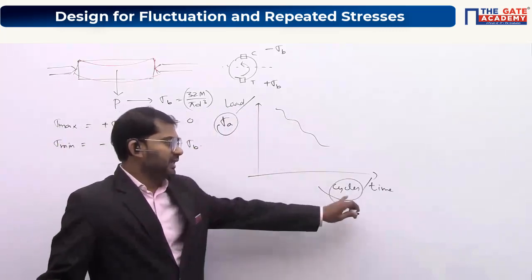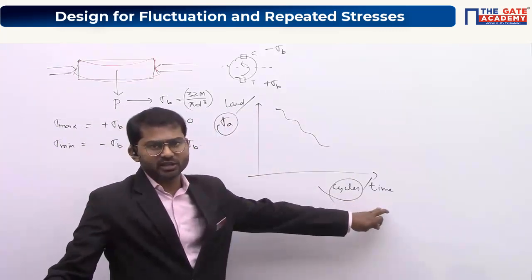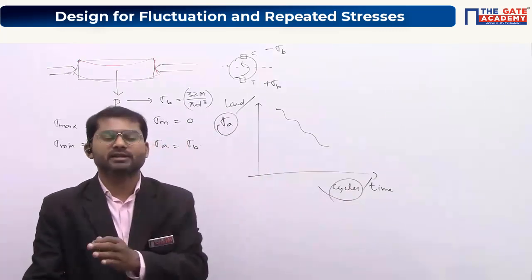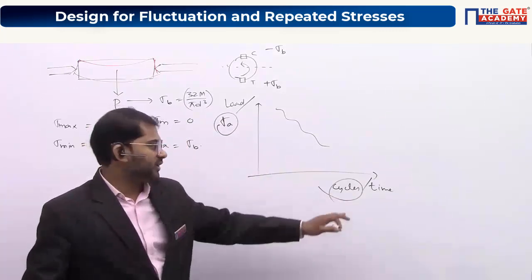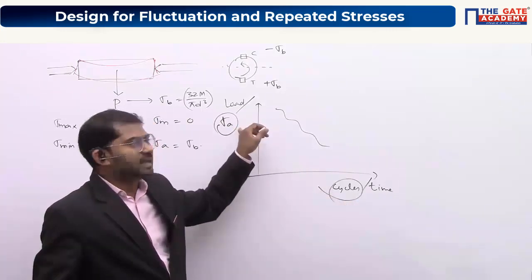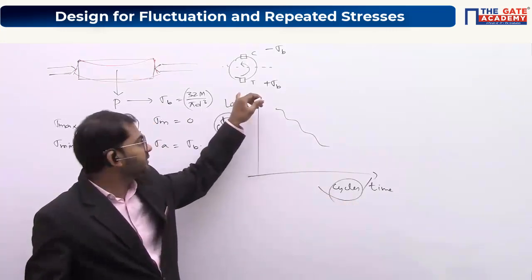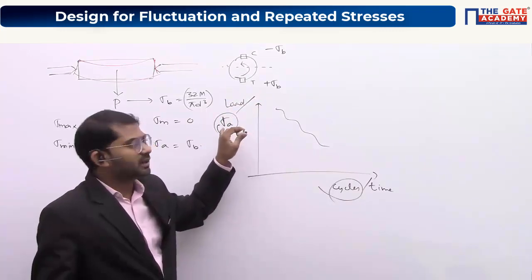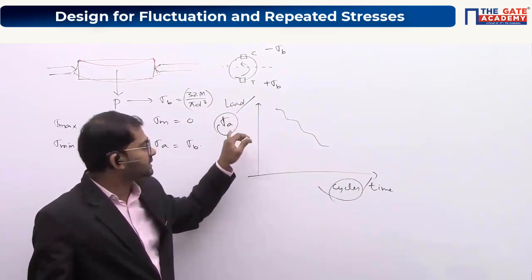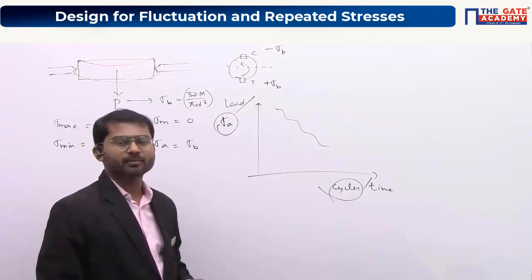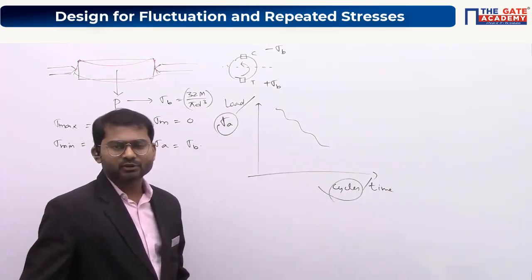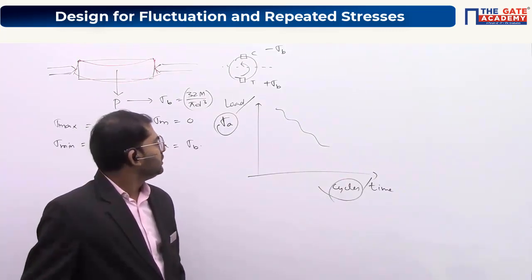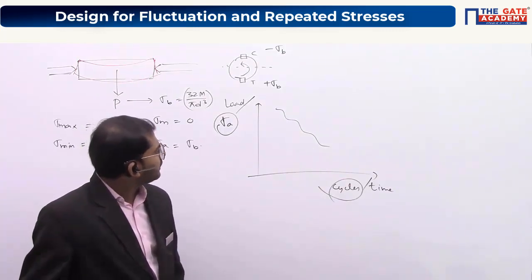Understand? Because cycles and time are related with respect to each other, like if you have RPM, N RPM means N revolutions per minute. So in that way time and cycles are related. Here stress amplitude and load are related, so load is giving rise to stress amplitude. So mostly we'll be having curves drawn between stress amplitude and number of cycles. Understood everybody? Clear? So we have this particular graph here.